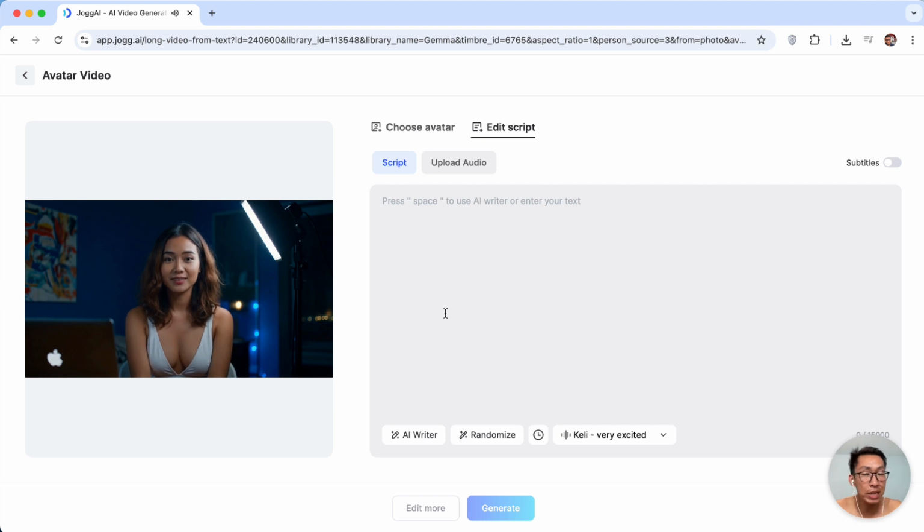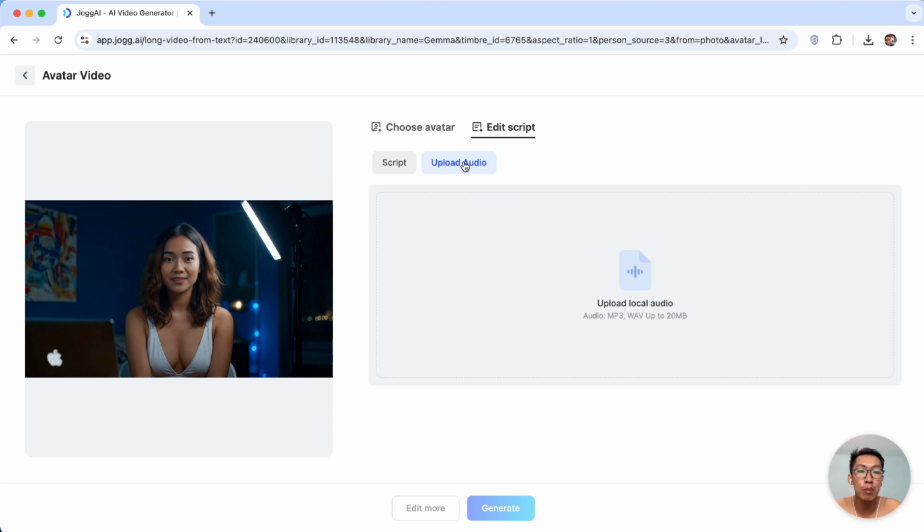I mean, it looks amazing, right? From a still image into a talking video. Now you can come up with your own script here, whatever you want her to say, or you can upload an audio. So if you have a podcast or other people's podcast, you can upload it here, and the AI avatar will help you speak the words from the uploaded audio, okay? From the voiceover, not the words, the voiceover.